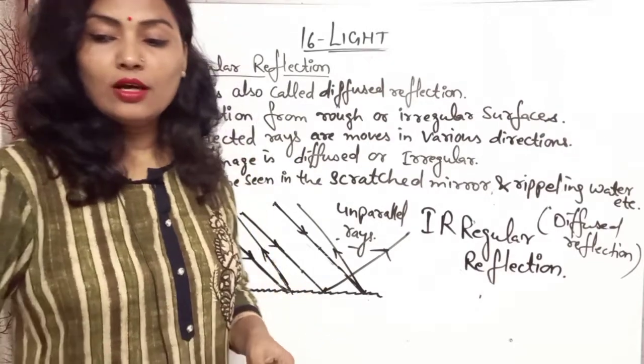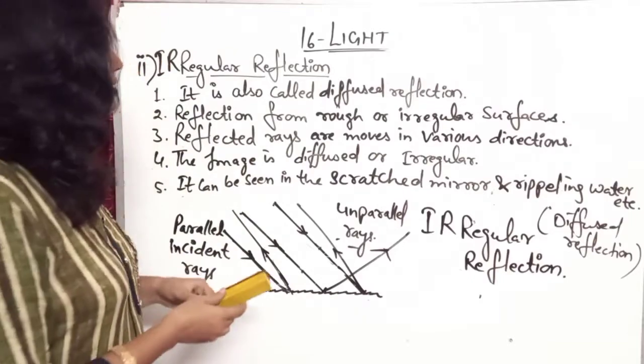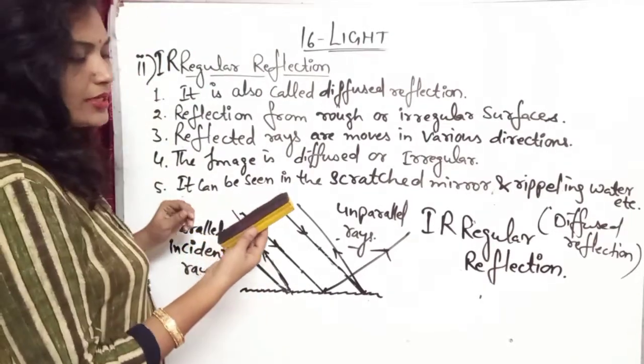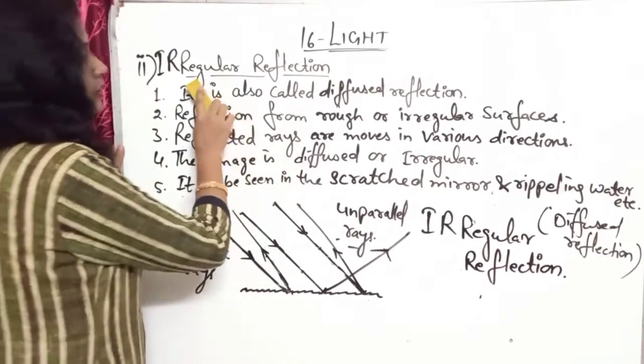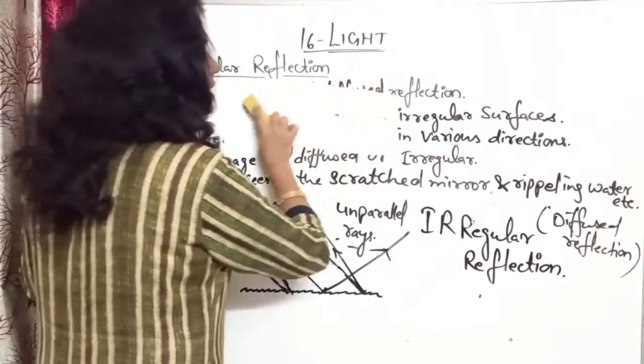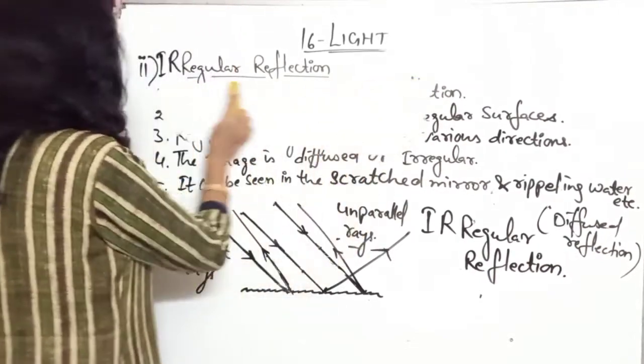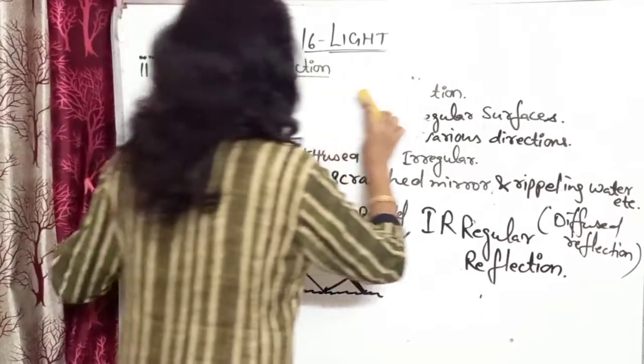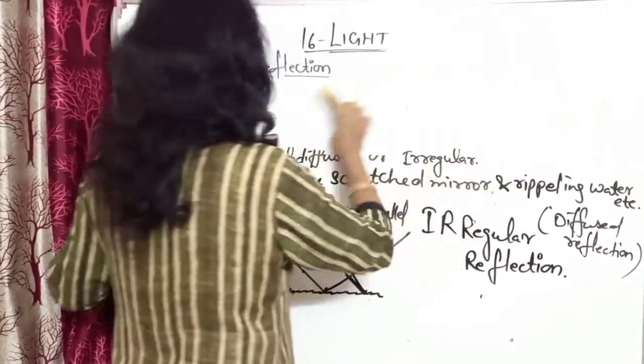Okay, now let us write some definitions that I have explained: luminous objects, non-luminous objects, then real image and virtual image. You can write these also.